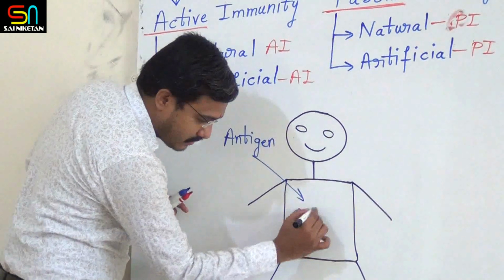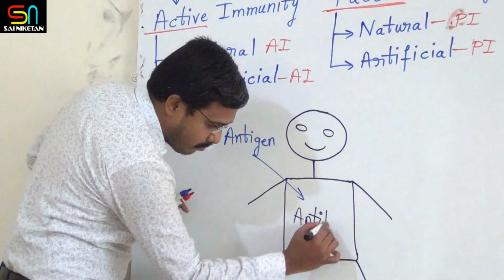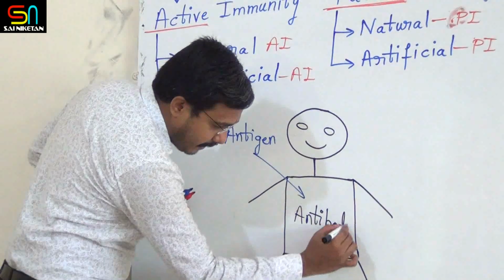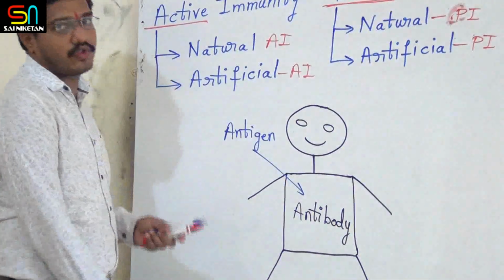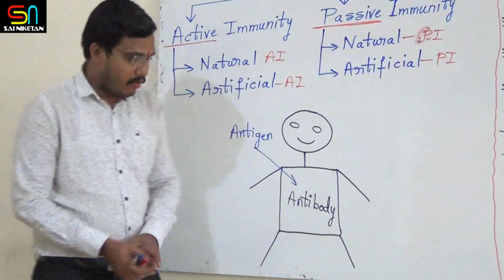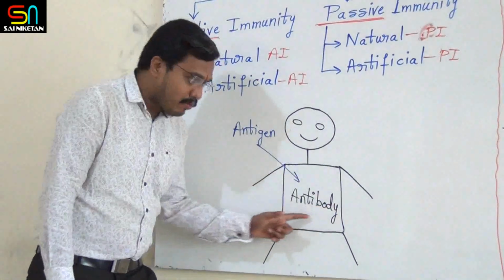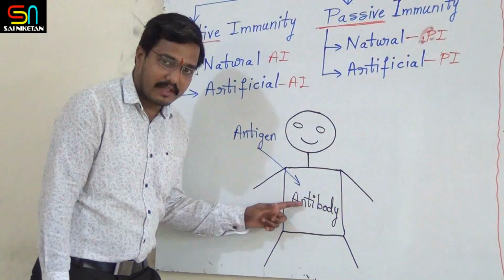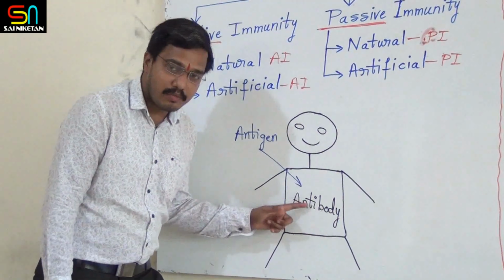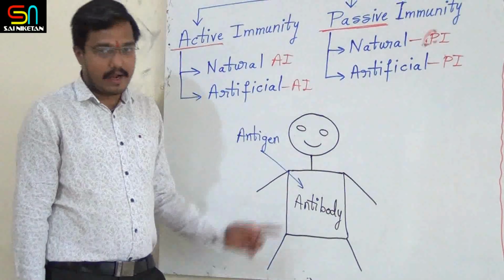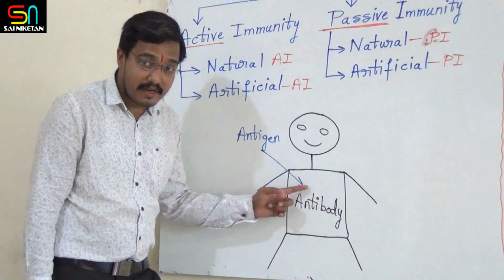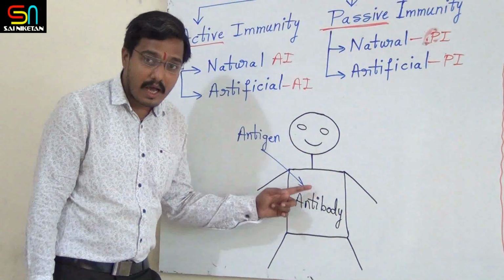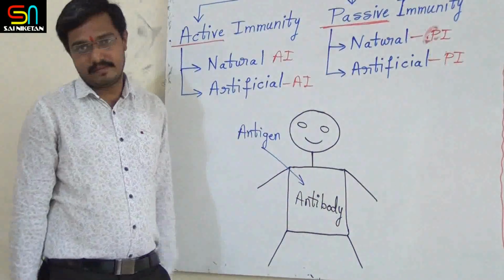As you know, this person's body produces antibodies. Right? Antibodies are produced. Now, if antibodies are produced inside the body, then that is called active immunity. Antibodies produced inside the body is called active immunity.